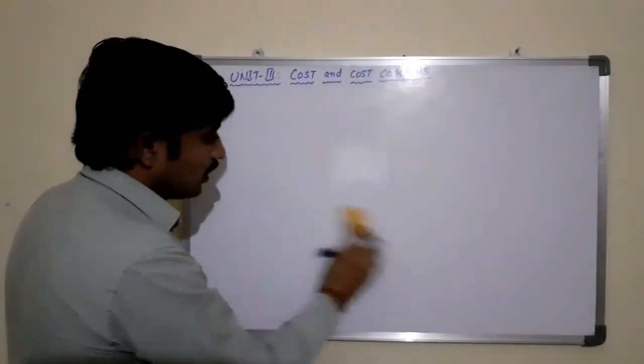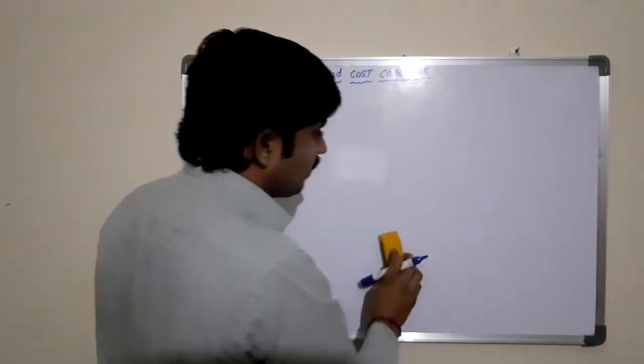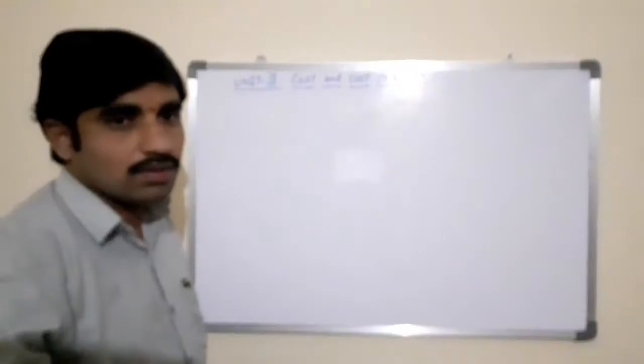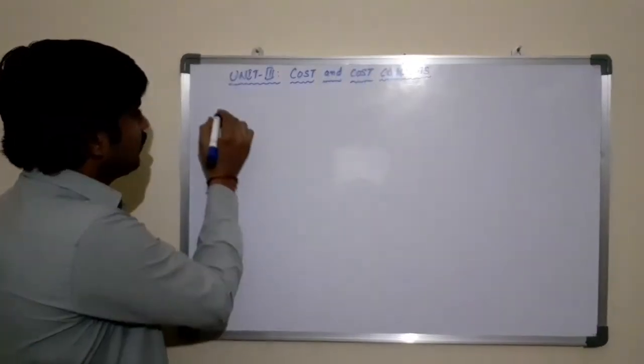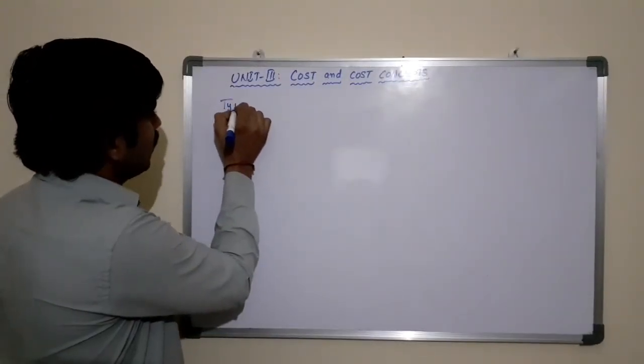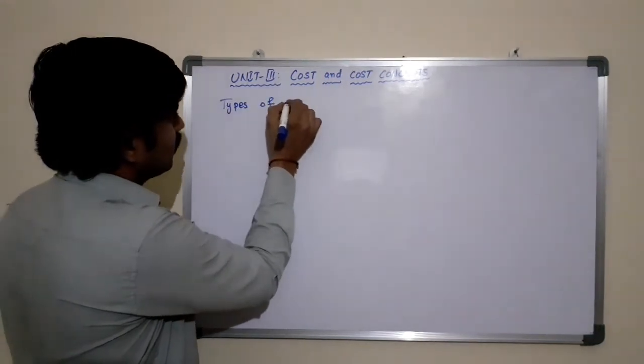Then the question is: what is cost? Explain different types of cost. What is cost? Different types of cost. Now let us see types of cost.